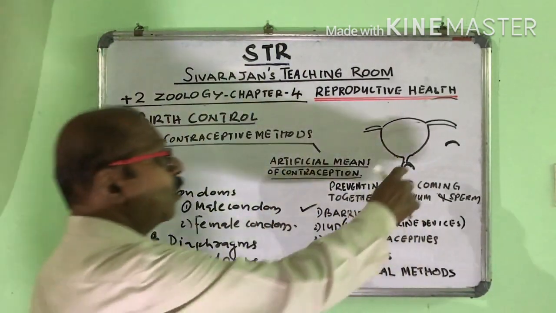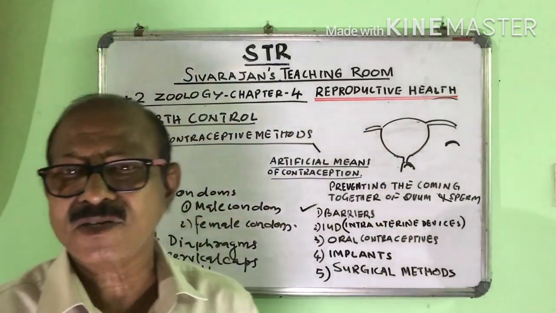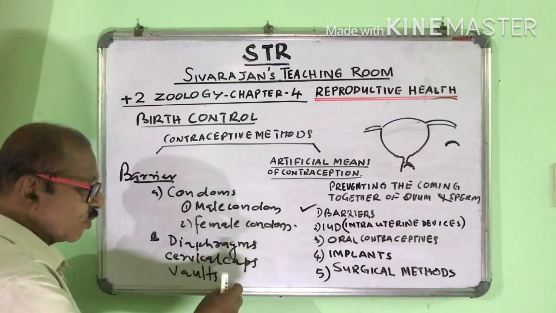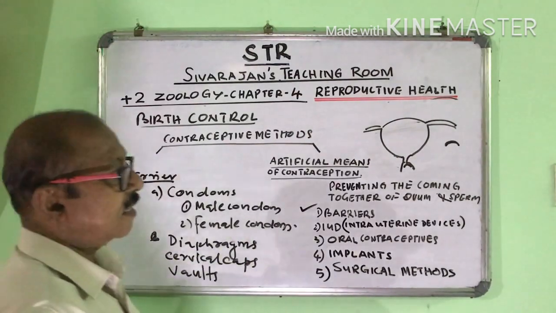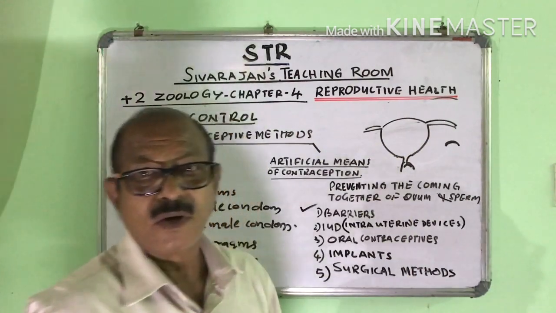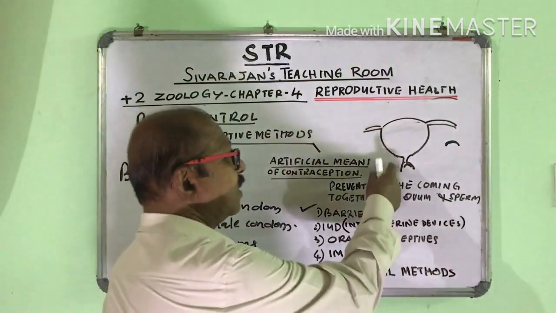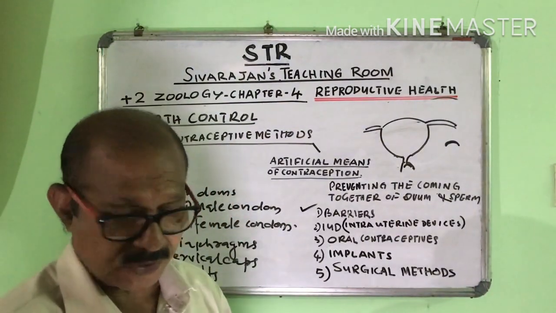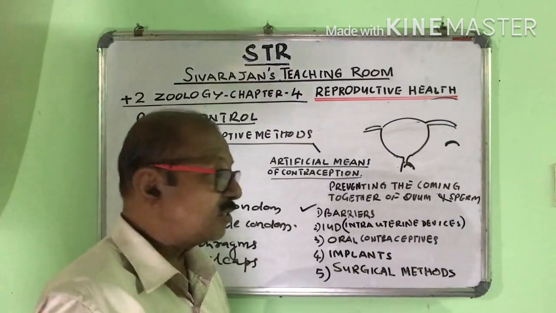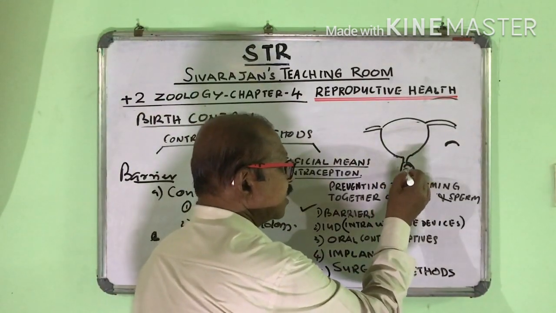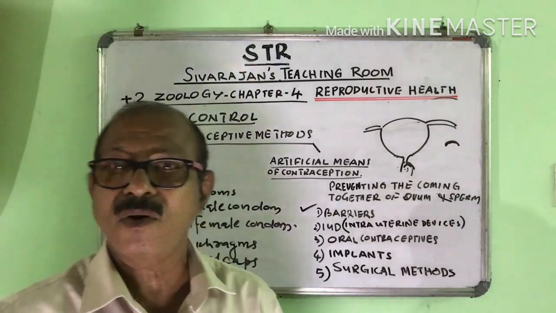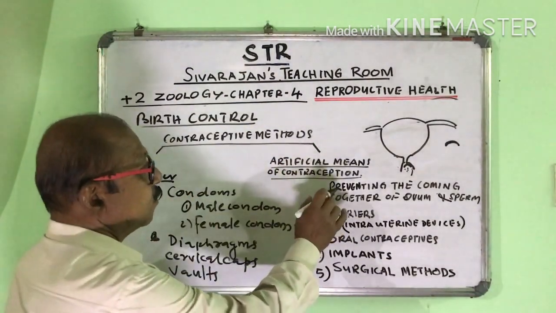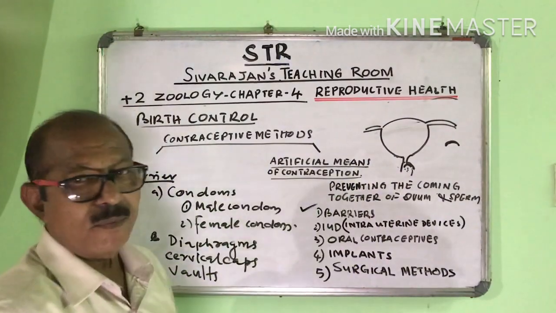These are called diaphragms, cervical caps or vaults. So the opening to the cervix is closed. During coitus, the semen is deposited inside the vagina, but it cannot go into the uterus, preventing the coming together of ovum and sperm.